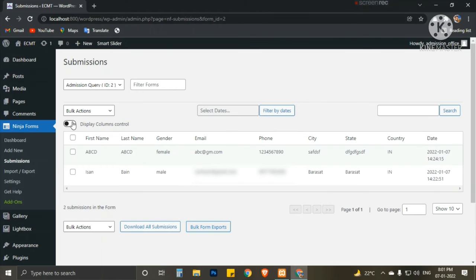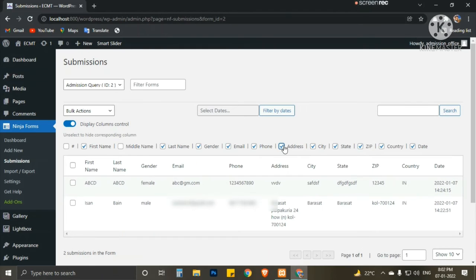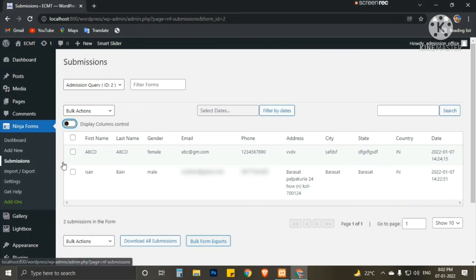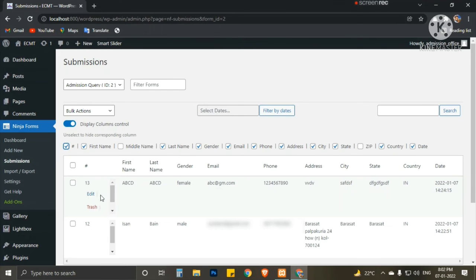Both are also there. If anyone wants to show more things, the zip, address, and middle name are also there by clicking this display column control. So let's move this. Okay, now we can also add the tags.